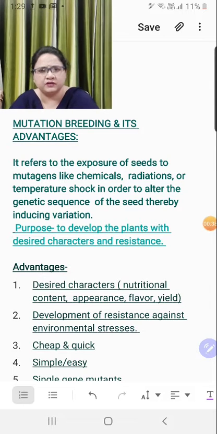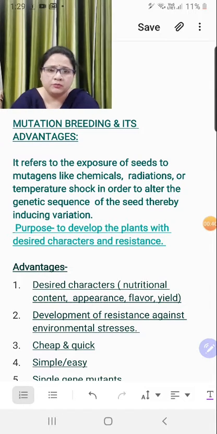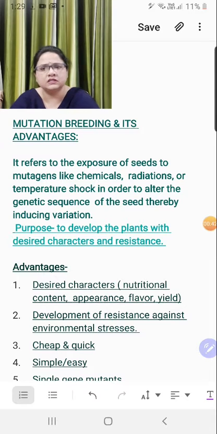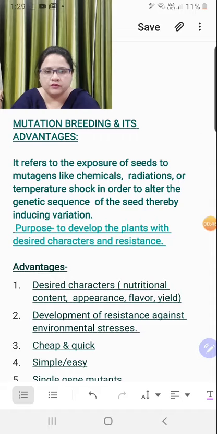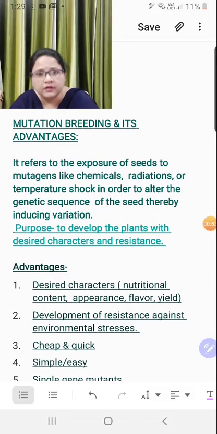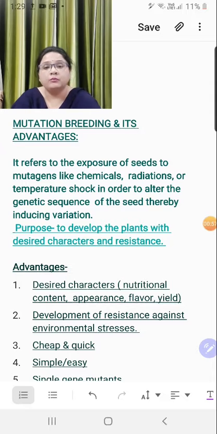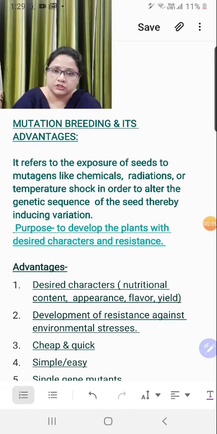The question may straight away come like mutation breeding. What do you mean by mutation breeding? State any one significance or two significances, right? But not a worth of 5 marks for me. Okay, mutation breeding. Mutation, as we know, is something which can create variation. So our purpose is to create variation by altering the genetic composition of a plant or a seed, right?